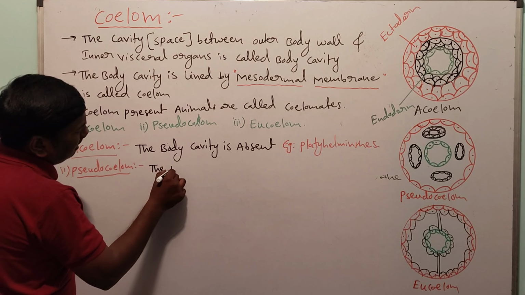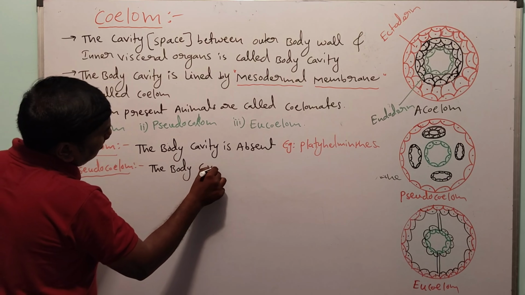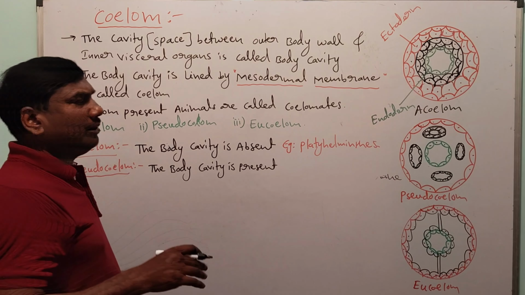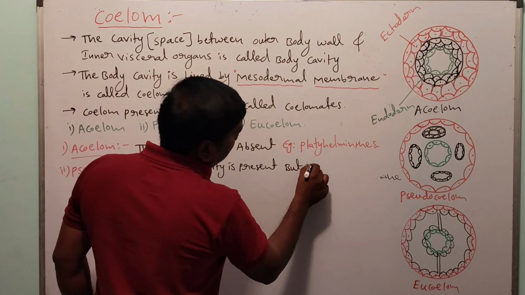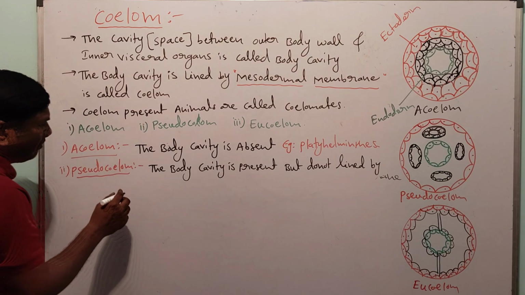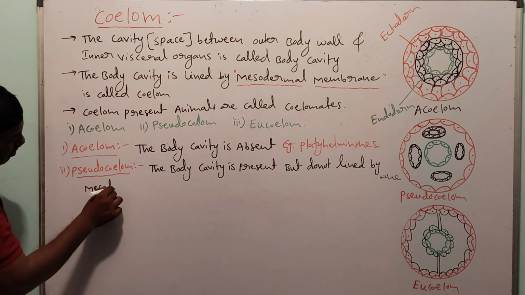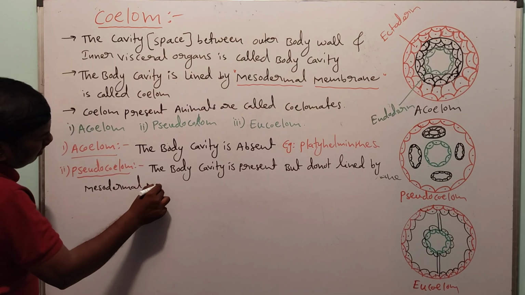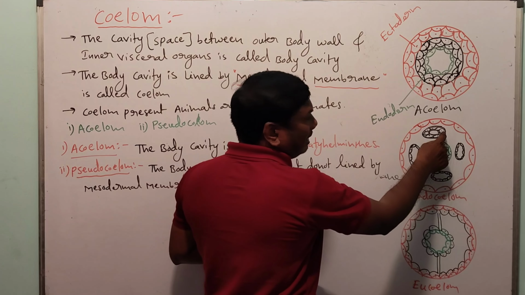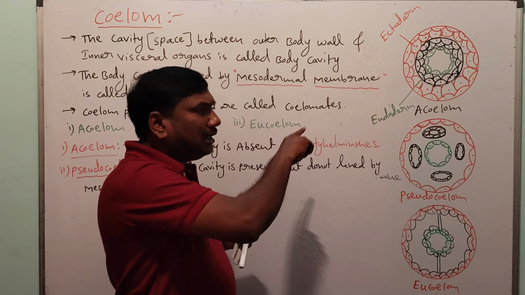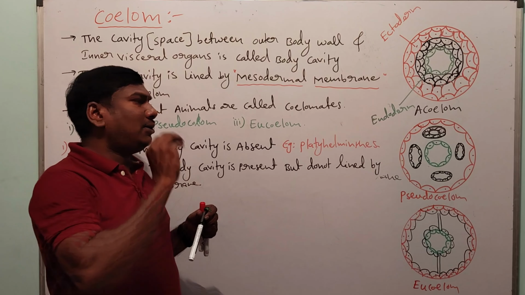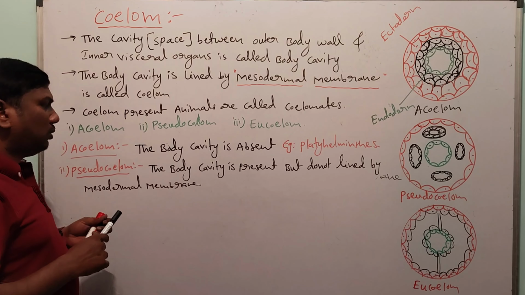In the second diagram, the body cavity is present, but it is not lined by the mesodermal membrane. That is called pseudocoelom.